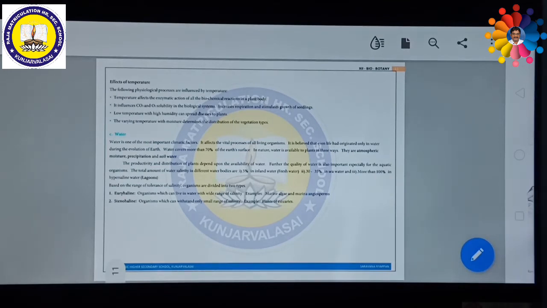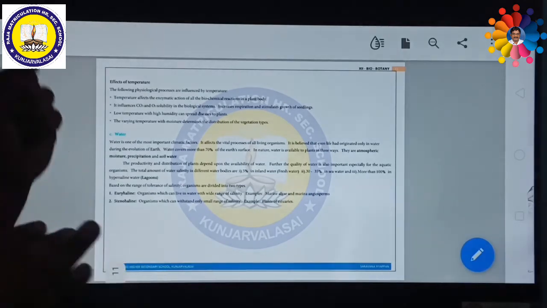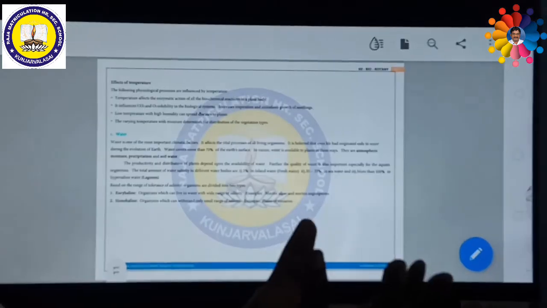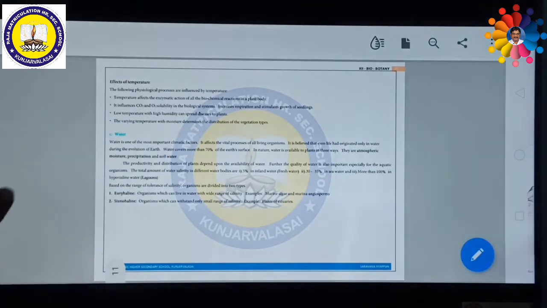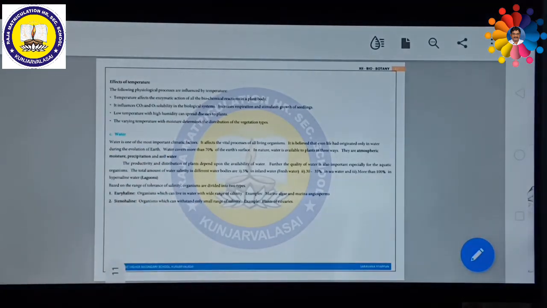Further, the quality of water is also important, especially for aquatic organisms. The total amount of water salinity means salt content in water. Water salinity in different water bodies is 5% in land water. That means in freshwater, ponds, pools, ditches, canals, rivers, these all have 5% of salt. That means a very small amount. That is why if we drink, we might not feel the saltiness. But sea water we cannot drink because it has 30 to 35% of salt. Some sea water, more than 100%, is called hypersaline water.